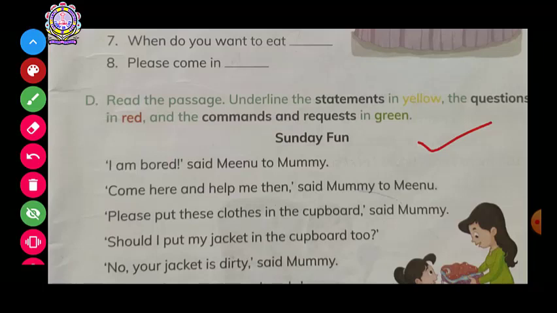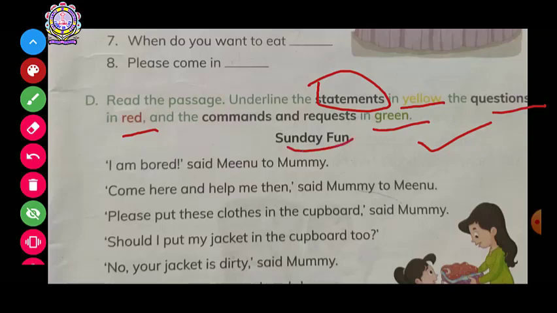Now this is saying that where there is a statement, you have to underline it with yellow. Where questions are there, then with red. Where commands and requests are there, then with green. So we will do as it is written here.